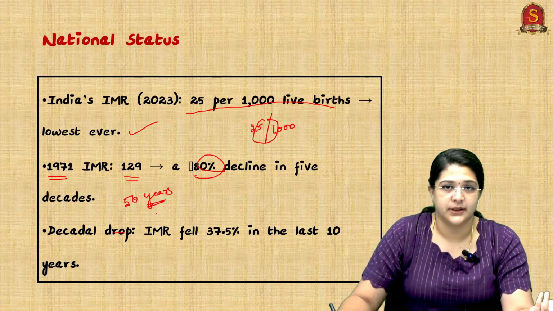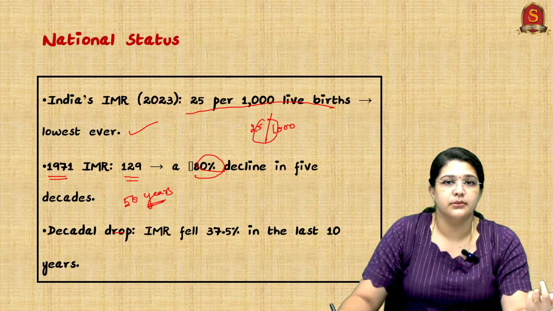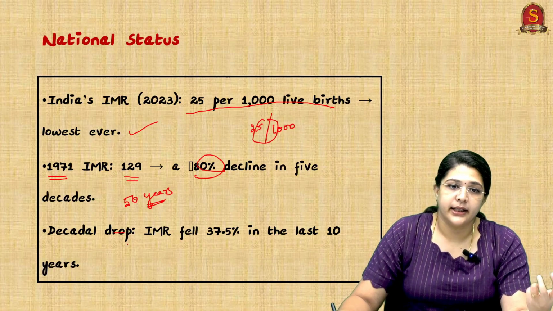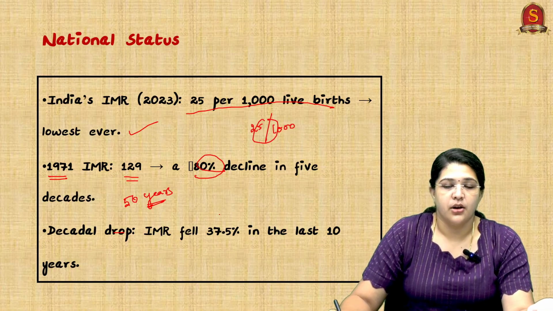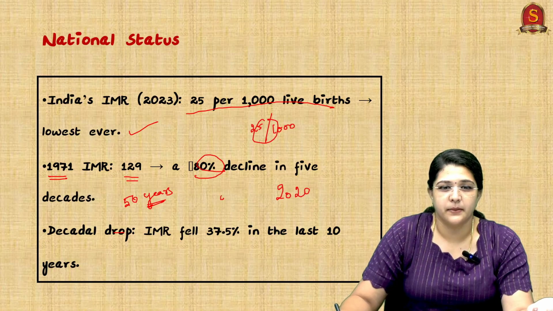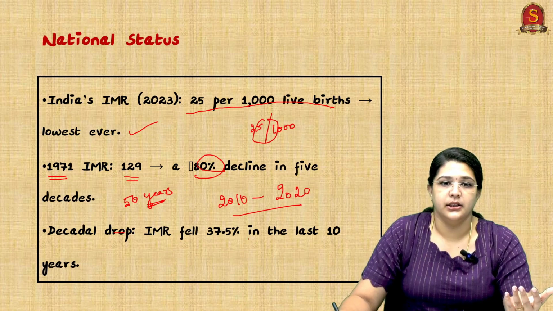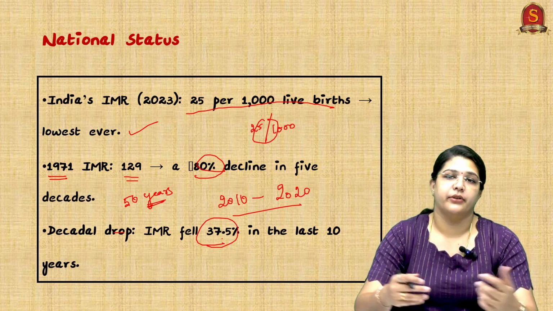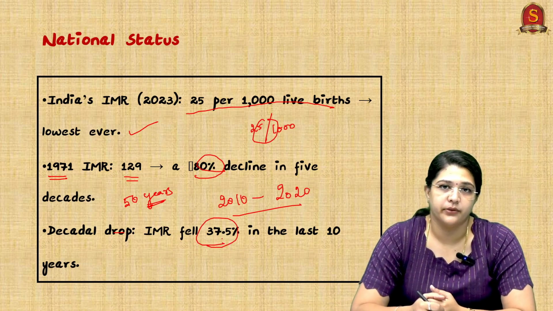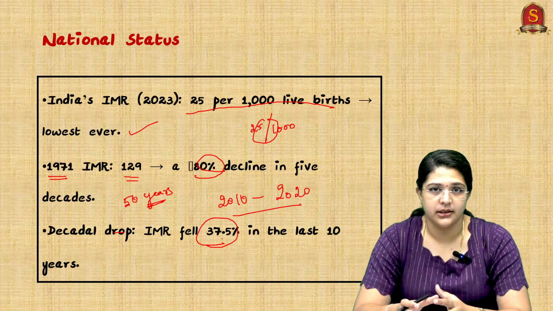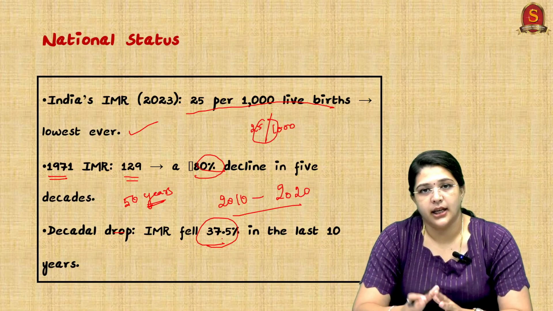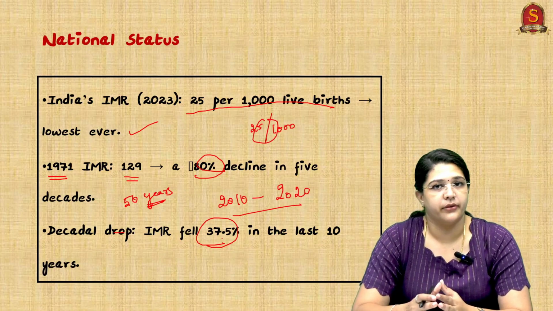We should give it to ourselves that we are improving in terms of health status. And decadal drop: compared to the last decade, from 2010 to 2020, what is the reduction? Almost 37.5% reduction in the infant mortality rate we have achieved. So out of the past 5 decades, it is 80%, and in the last decade, it is 37.5%.